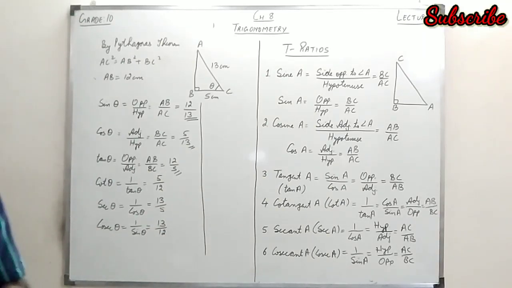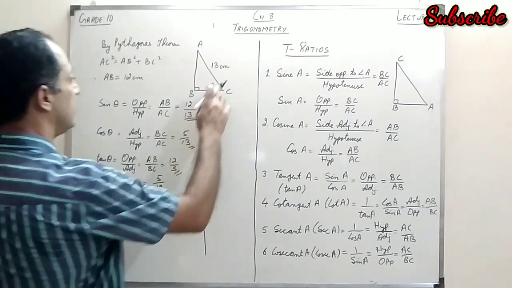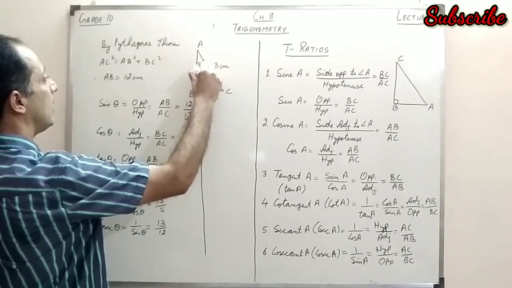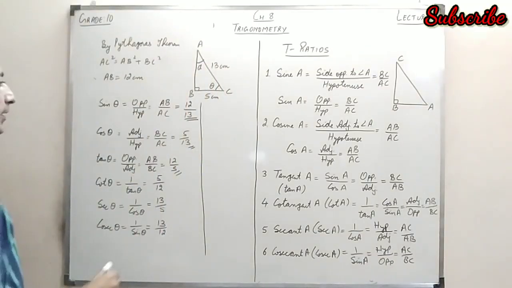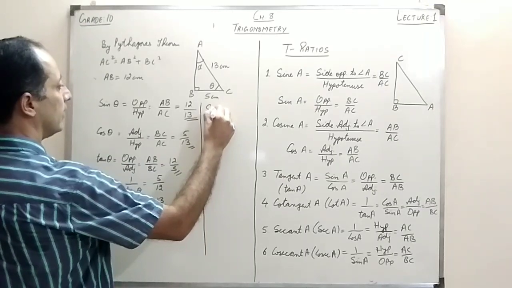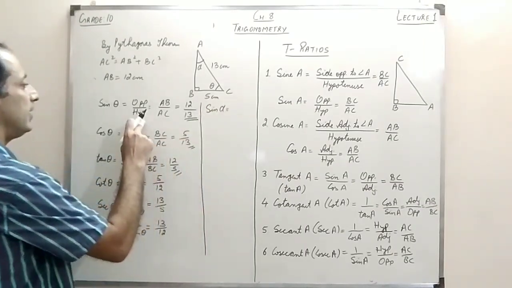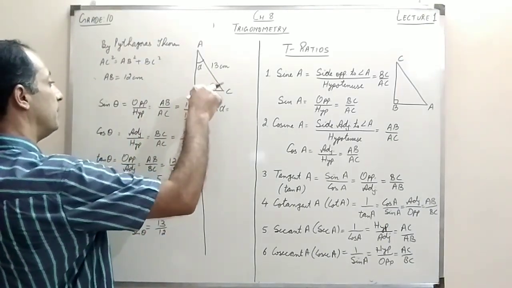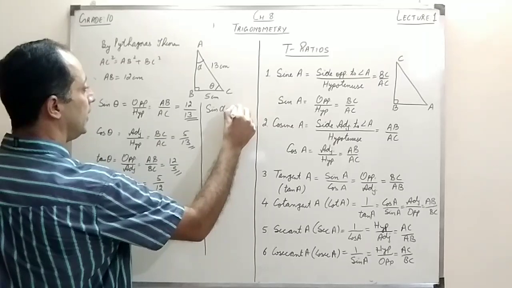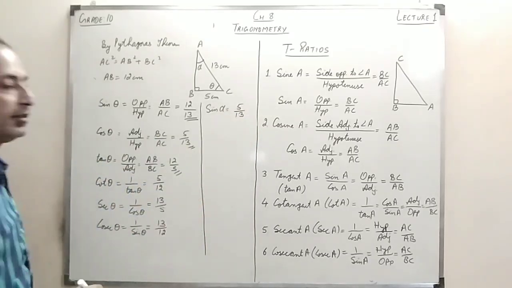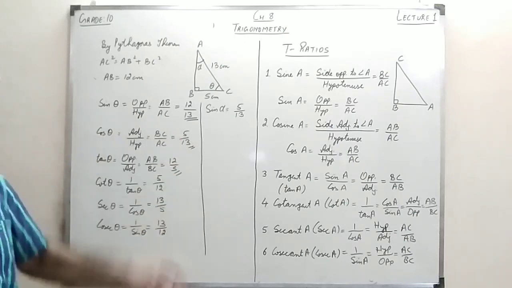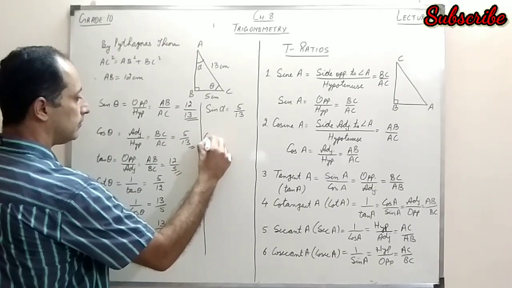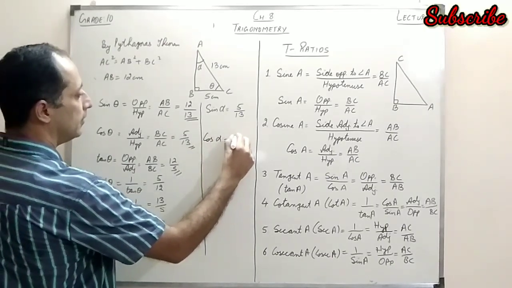Now, if I change the angle, if instead of theta, suppose I take this angle as alpha. Right? Now, what is the value of sine alpha here? Opposite upon hypotenuse, and the side opposite to angle alpha is BC. So it means the value of sine alpha would be 5 by 30. See how the value changes if we change the angle. Now cos alpha would be 12 by 30.